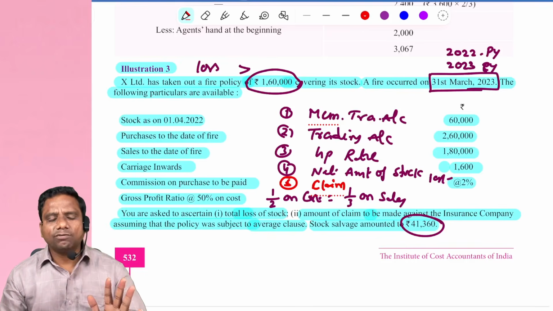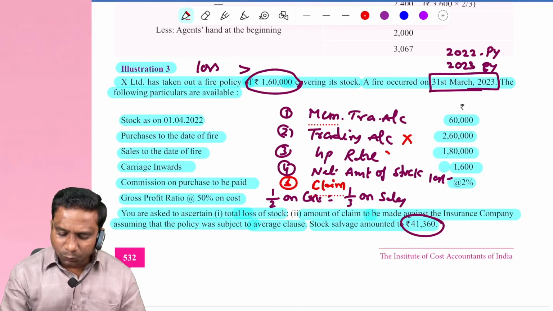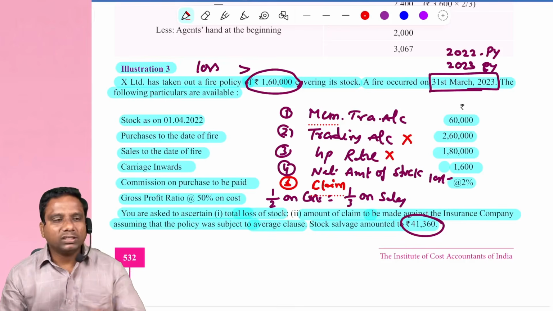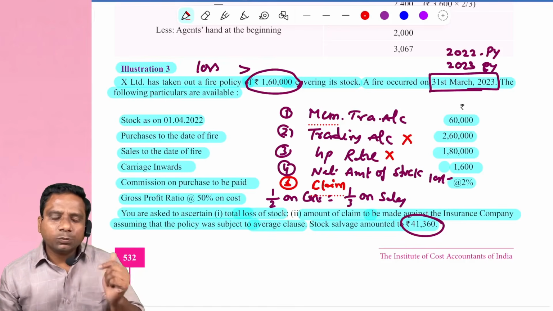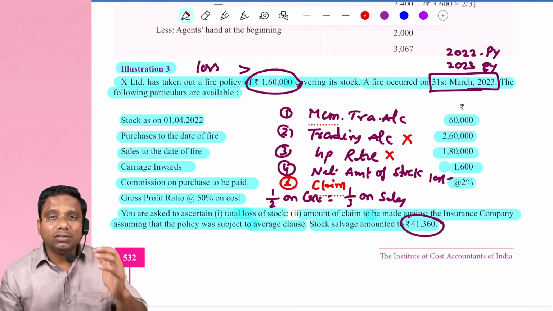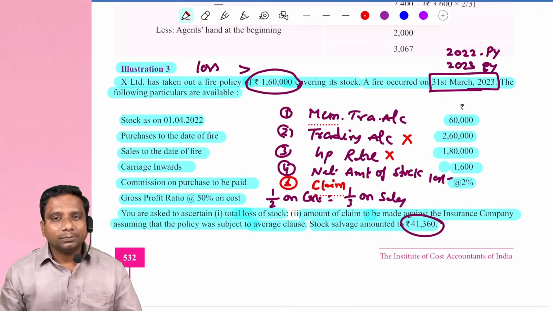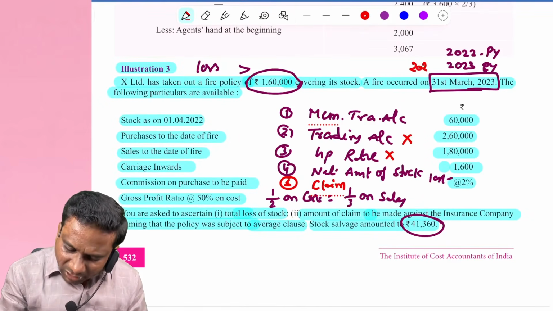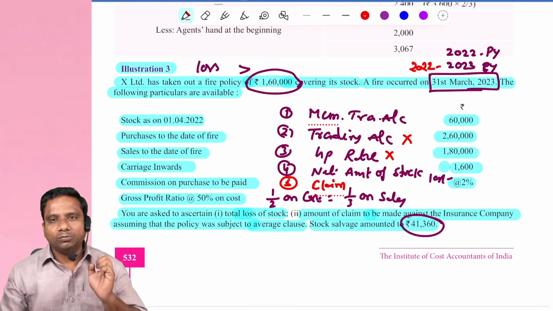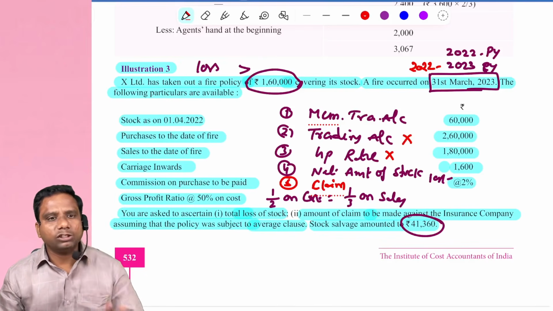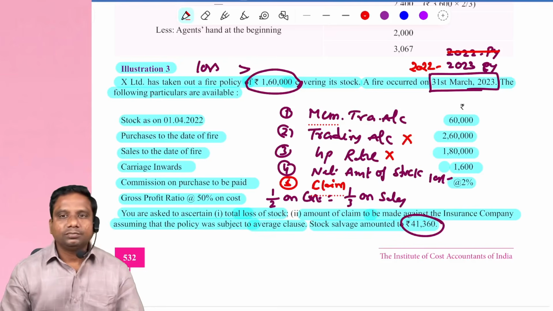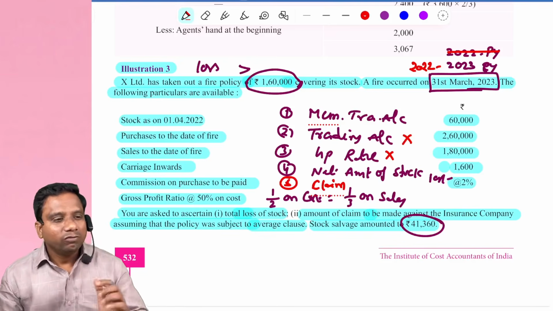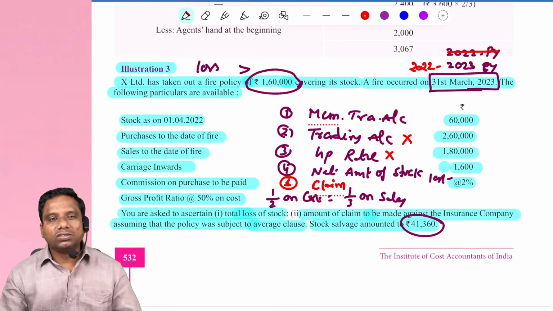Now, out of these 5 steps, tell me which steps are not required. Trading account you need not prepare for the previous year. Gross profit rate also you need not calculate. Why, sir? Gross profit rate is given. When gross profit rate is given, what is the necessity of preparing trading account? So here, what is the financial year? Current year 22 to 23. They are following financial year, 1st April to 31st March. Clear? Now what we do? We prepare the memorandum trading account straight away.